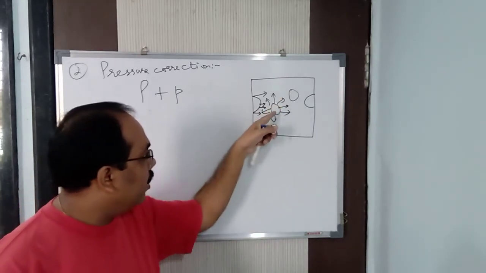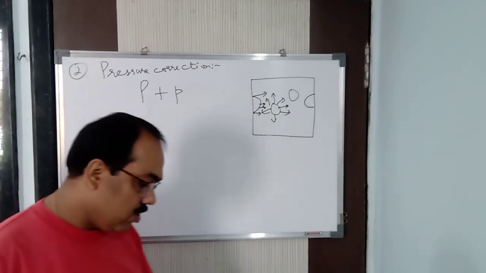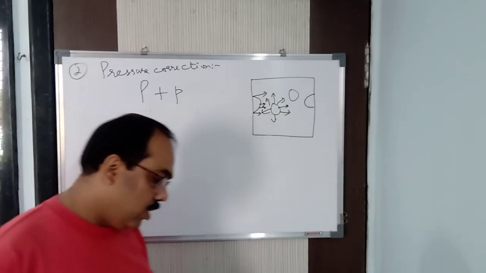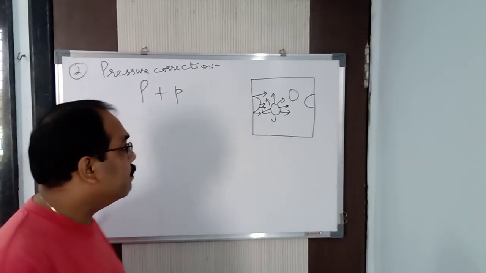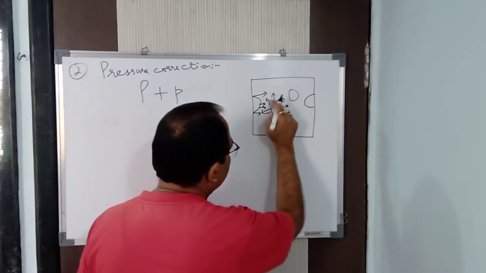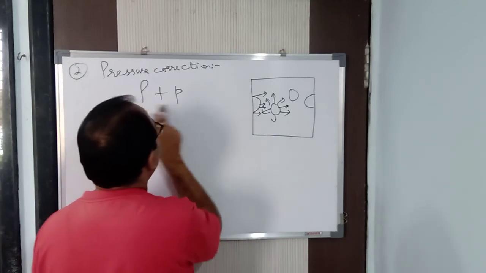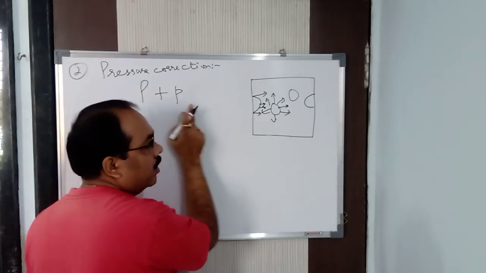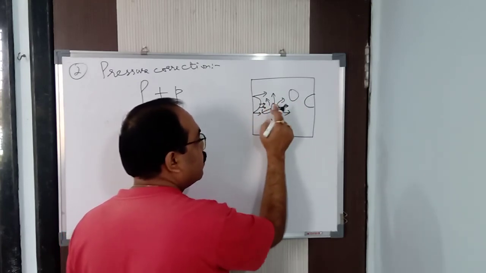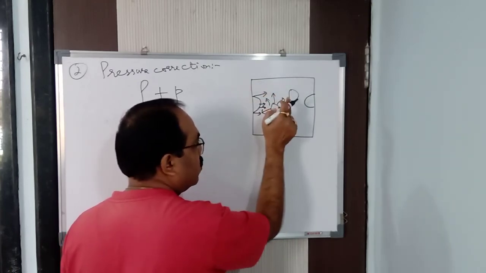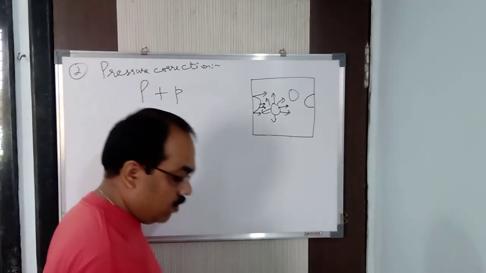This molecule is attracted equally by all other molecules. But this molecule at the wall is attracted inward only, pulled back by the molecules inside. Hence, it exerts less pressure. But when a molecule is equally attracted by all the molecules, it exerts more pressure. So this exerts pressure only inward, but this exerts pressure on the neighboring molecules. So this pressure is more than that, and more means it is added. So that is what I have to calculate, the small p.